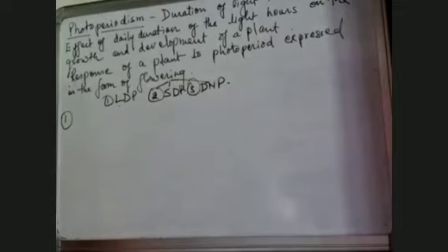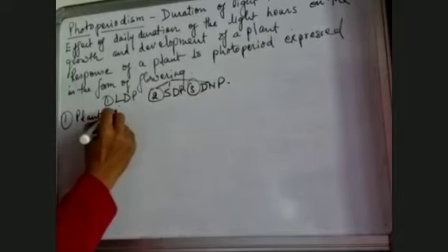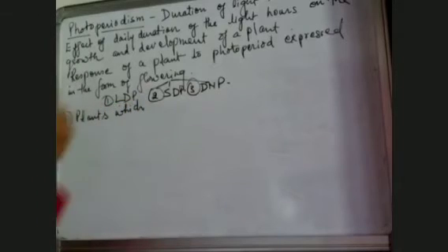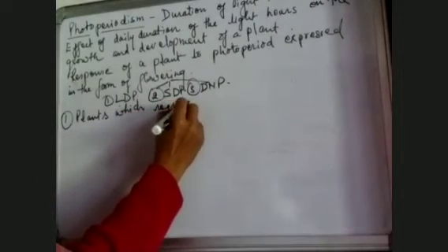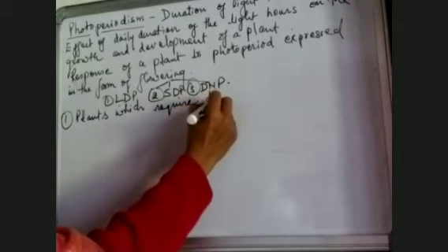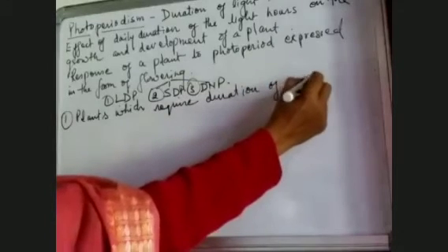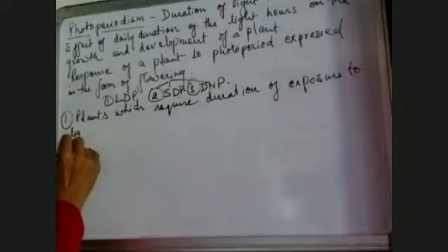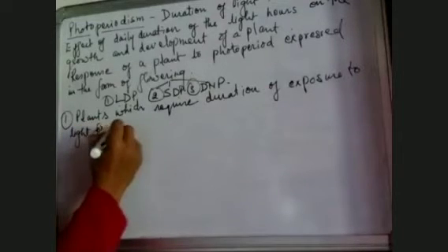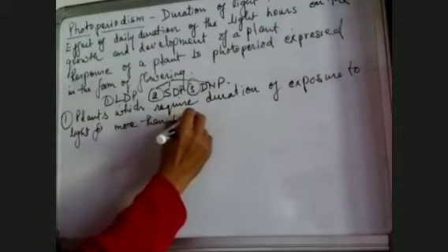So these are plants which require duration of exposure to light for more than critical duration.